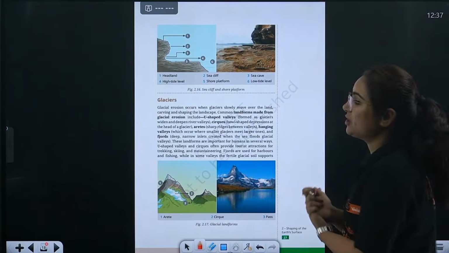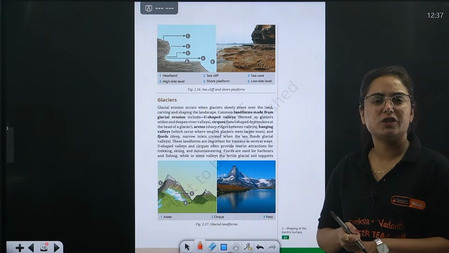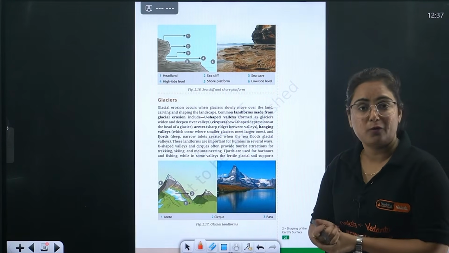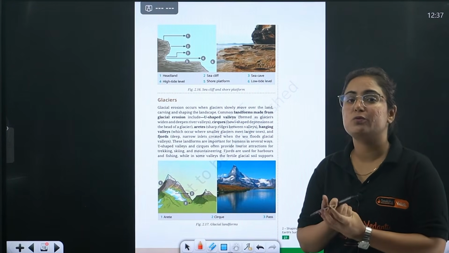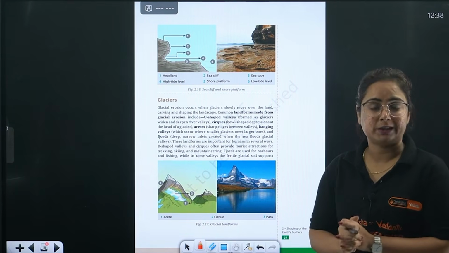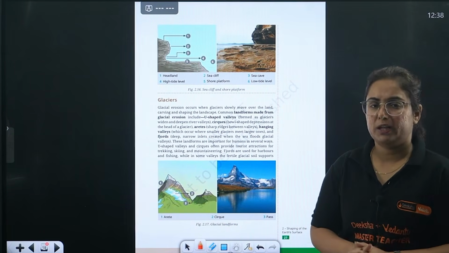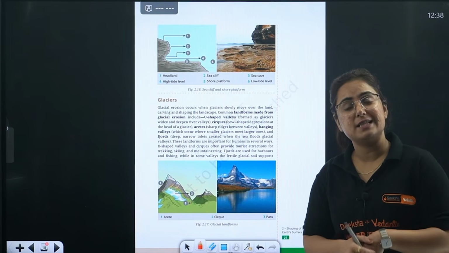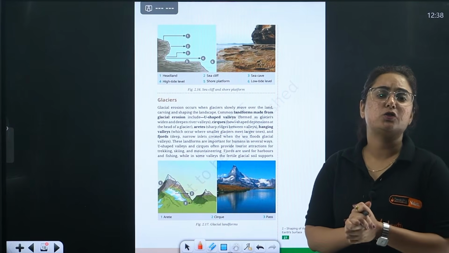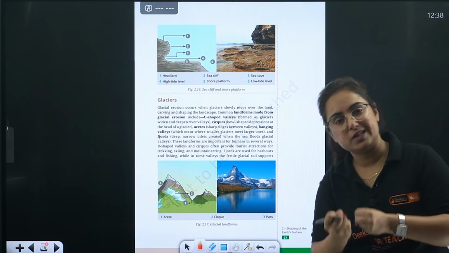Moving towards glaciers. Beta, now glacier erosion is something we need to understand. What are glaciers? Glaciers means water in the form of ice, because they are found in mountains where the temperature level is quite low. But the temperature also changes by the movement of the sun. Whenever the sun is towards the Tropic of Cancer, there is extreme heat in the northern region, which sometimes leads to melting of those glaciers, then again freezing of those glaciers.